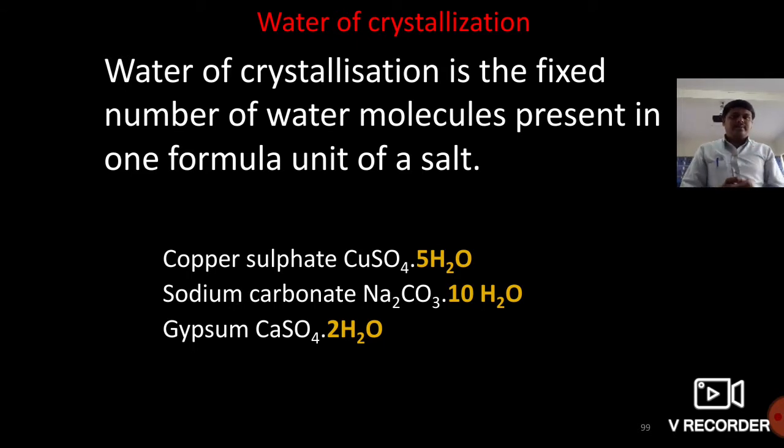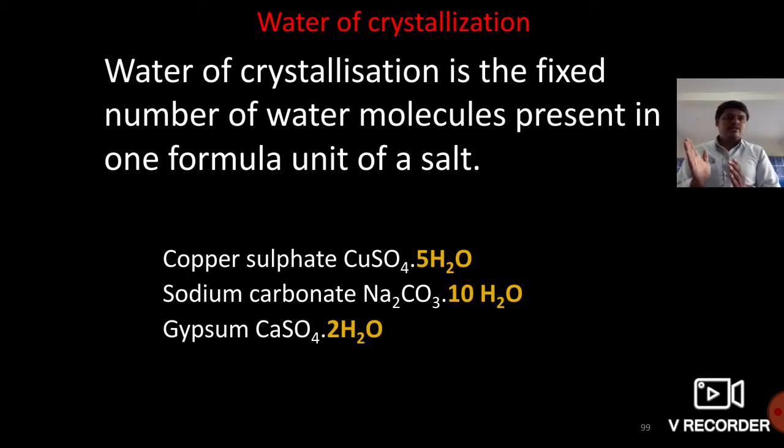This experiment shows that dry salts also contain some amount of water. So dear students, when copper sulfate is heated, it loses its water, hence it turns white in color.